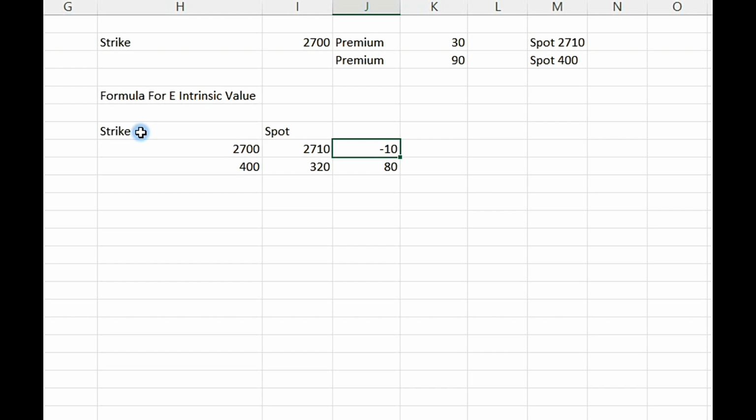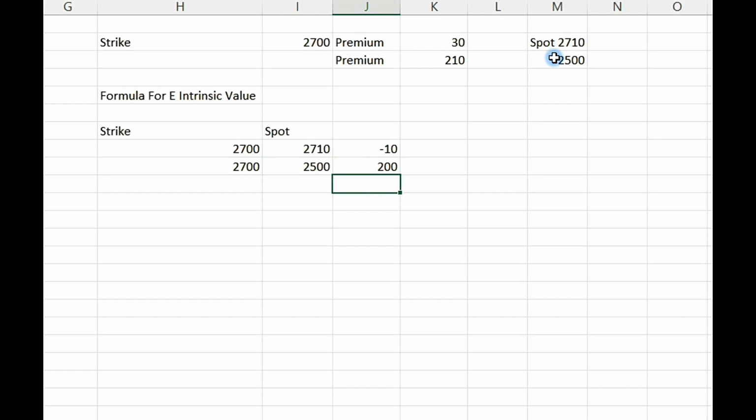Now spot moves from 2710 to 2500 and the option premium increased from 30 to 210. Our strike is the same, 2700, and spot has moved to 2500. This means we have 200 points of intrinsic value.